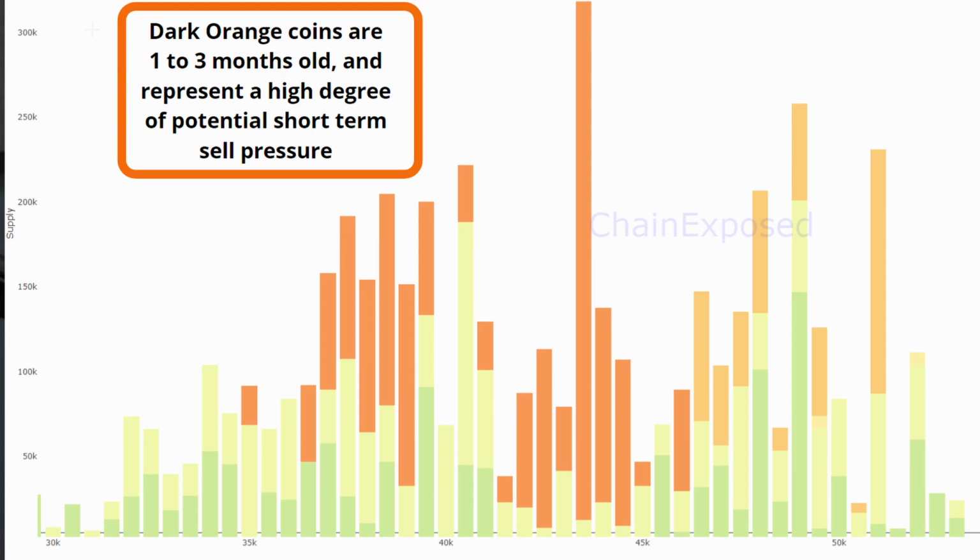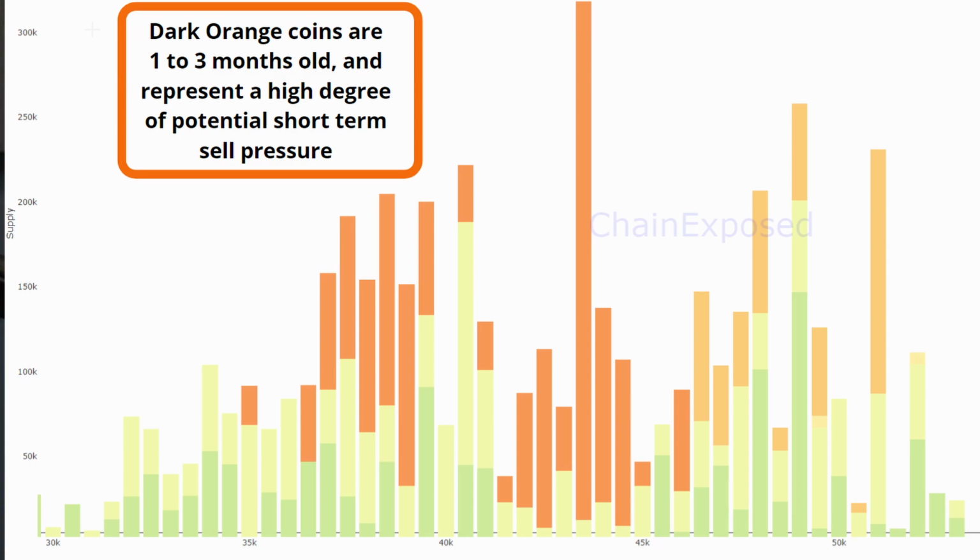So now the last thing we need to consider is the additional sell pressure that will likely come from one additional large group of holders. And this is the large number of coins which we've seen acquired by these short-term holders back here, back in this 36K to 45K range.